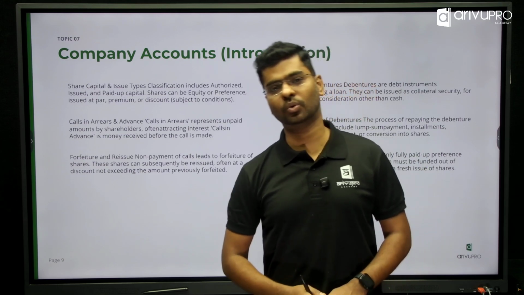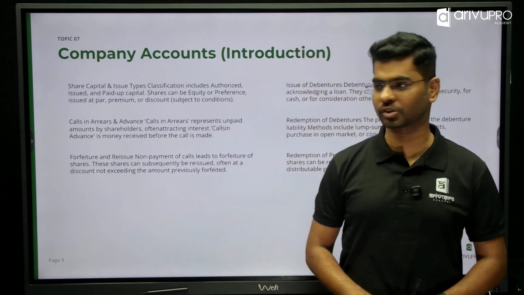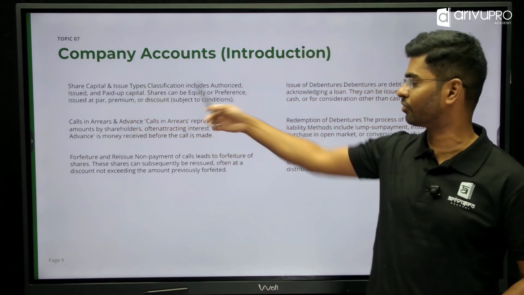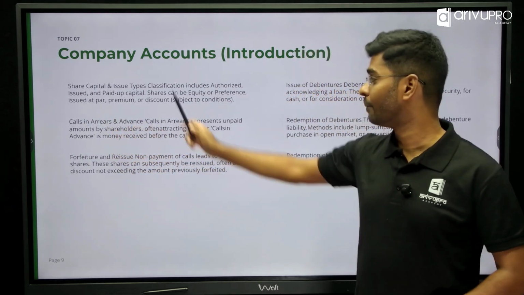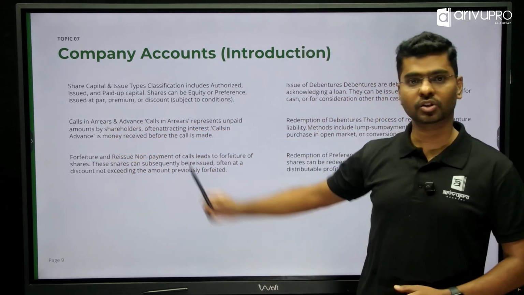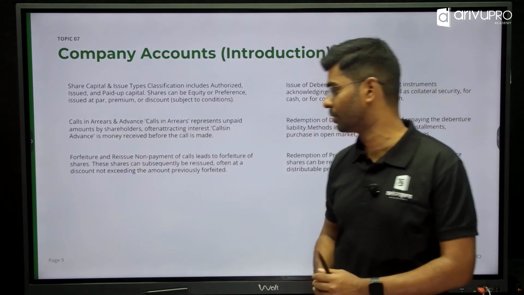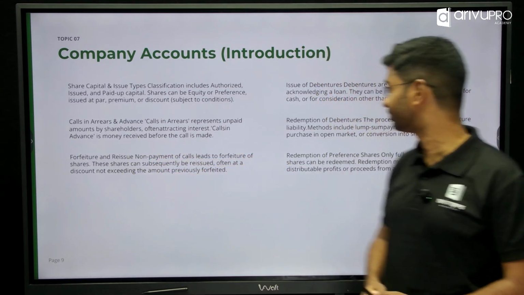For the students who are going to be directly entering into CS Executive, if you understand this topic, that is more than enough. Here we are going to learn about share capital and the different types of classification, that is, authorized, issued, paid up, par, premium, discount, calls in arrears and calls in advance, and how we deal with share forfeiture and reissue of it.